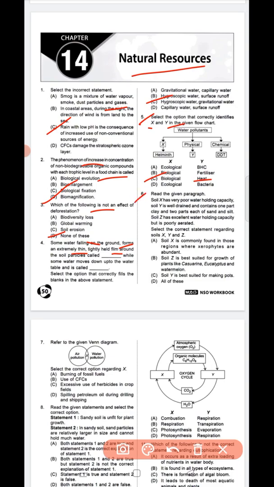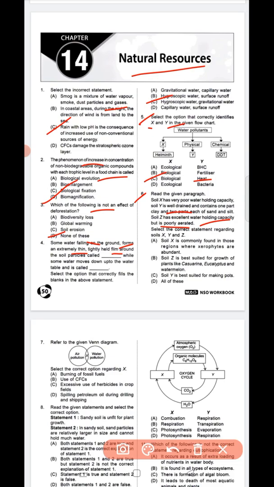Question number 6, soil X has poor water holding capacity. Soil Y is well drained and contains 1 part clay and 2 parts of each sand and silt. Soil Z has excellent water holding capacity but is poorly aerated.